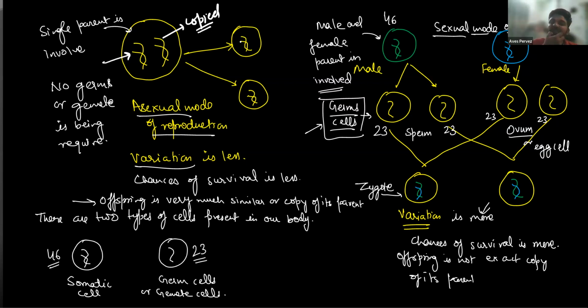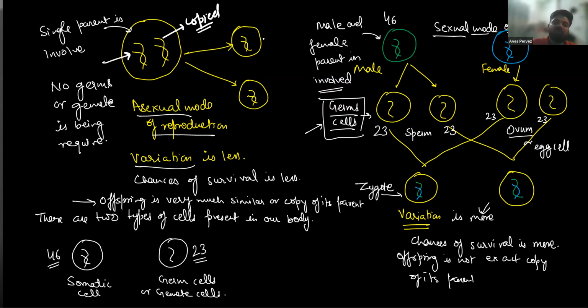So here there is only one parent which copies its DNA first, and then the original DNA and the copied DNA are divided, and the new organism is formed.